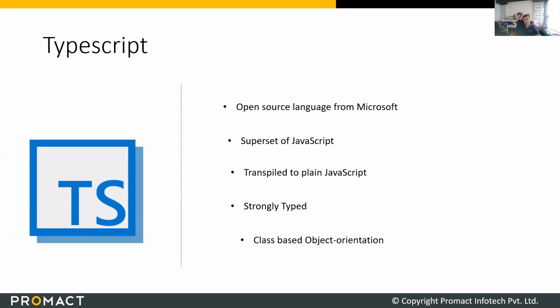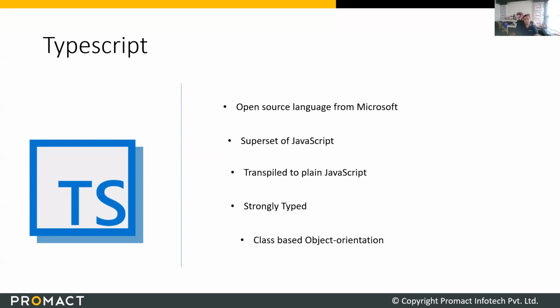For example, the current JavaScript that most browsers support is, I think, up to ES 2019, whereas the latest version is ES 2021. And there is ES Next also, which has new features which are not in any browser right now.